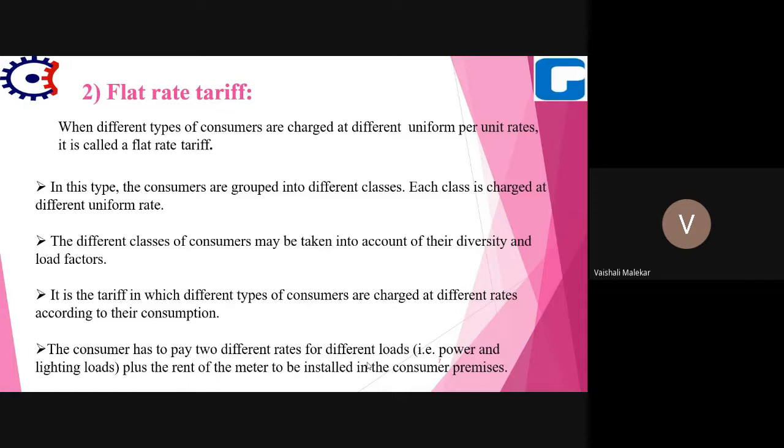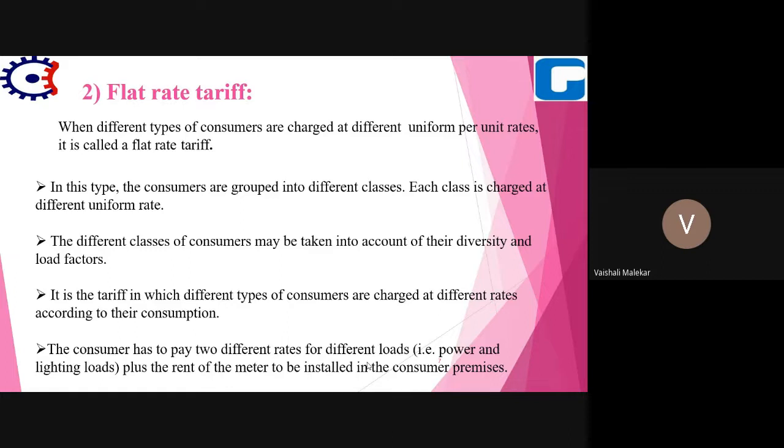Then the flat rate tariff. Flat rate tariff means different types of consumers are charged at different uniform per unit rates. Here the consumers are grouped into different classes, and then each class is charged at a different uniform rate, according to their consumption.